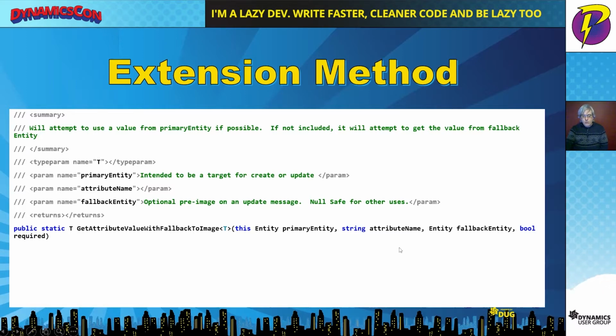In this case, what we're doing is passing in both the target, the attribute that we're going for, and then the pre-image. This gives us the ability to check for the value that's in the target if it's there, and if it's not, then we're going to pull it back from the pre-image instead. Makes, again, something that could be very complicated, not very complicated, but just time consuming and a lot of code, very simple with a single method name.